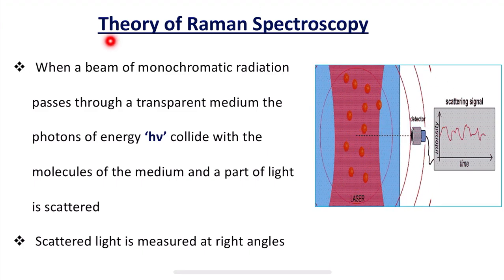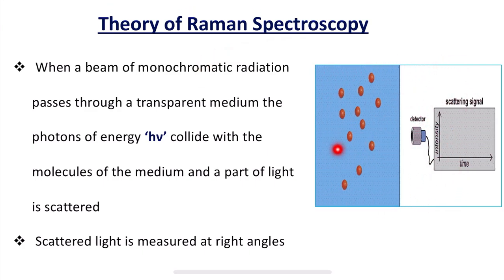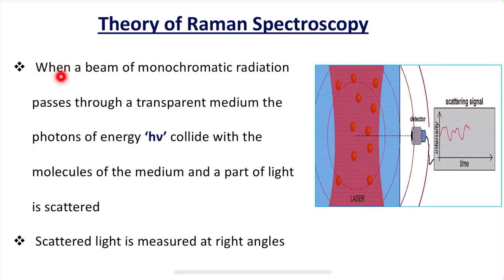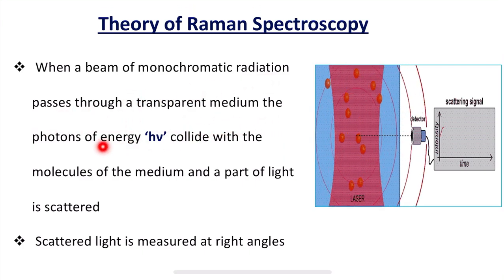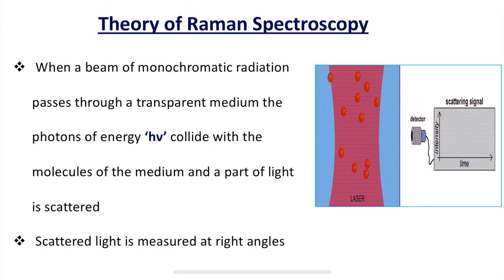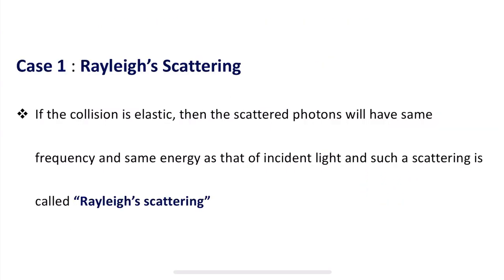This is what I explained just now, the theory of Raman spectroscopy, and this is a typical diagram which shows that when a beam of monochromatic radiation passes through a transparent medium, the photons of energy h nu collide with the molecules of the medium and a part of the light is scattered, and the scattered light is measured at right angles.